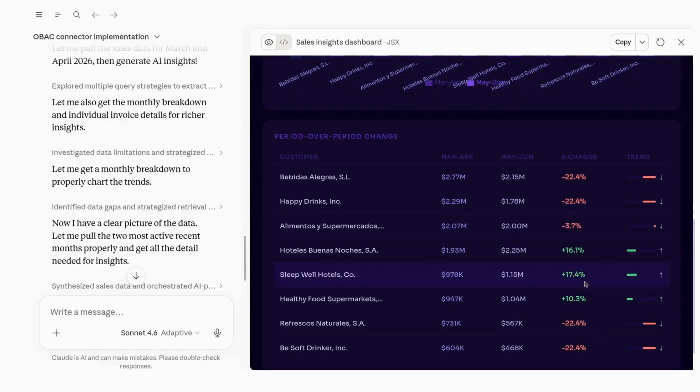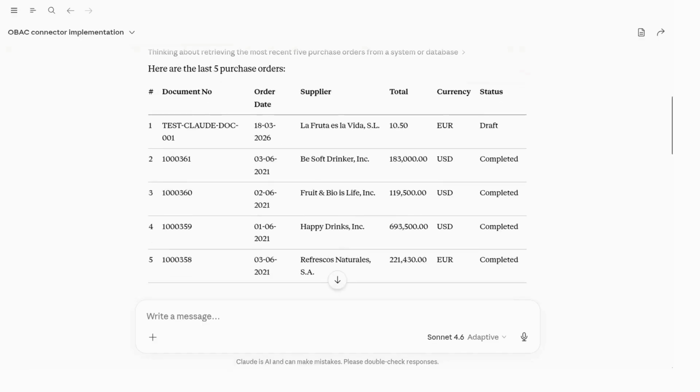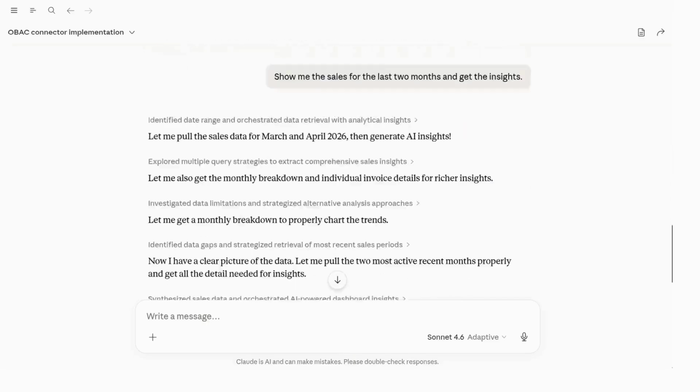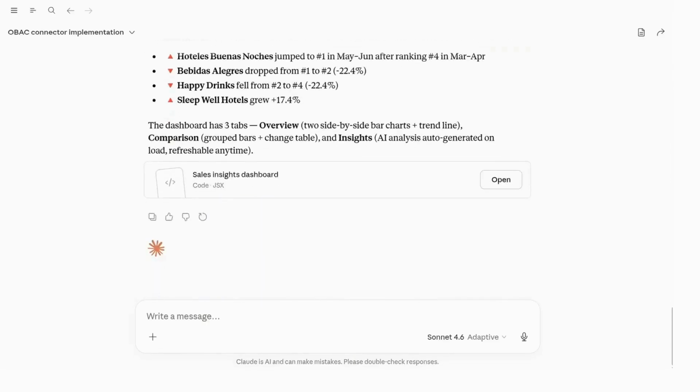So, from the comparison, we can clearly see that this is not just data, this is boardroom ready intelligence from a single question. So, finally, three prompts and three answers: purchase history, revenue ranking, sales trends, and business insights, all from plain English. There's no need to create any dashboards, no reports to schedule, no SQL to write, and no training required.